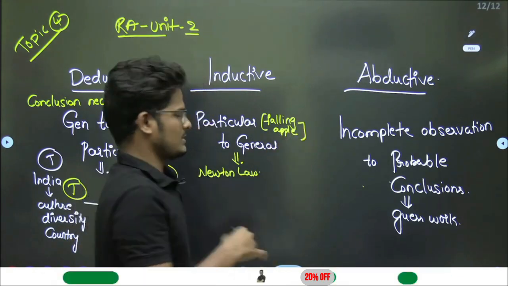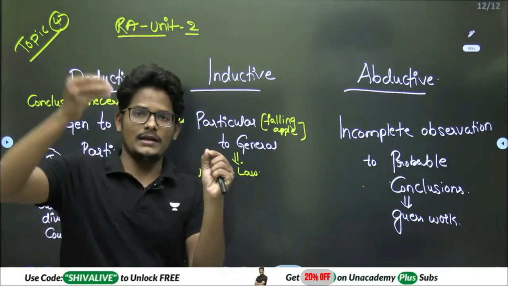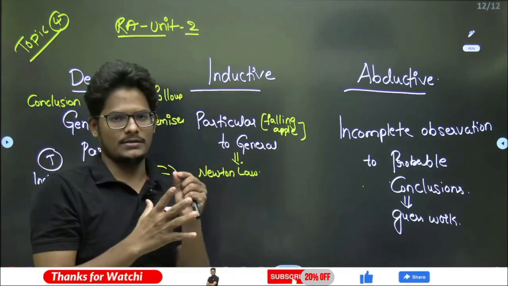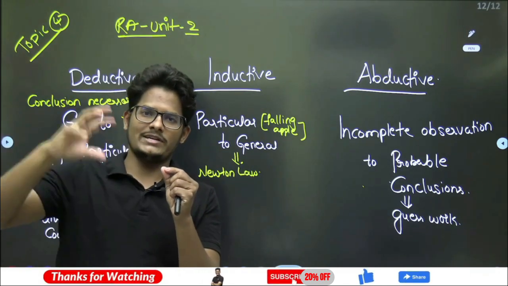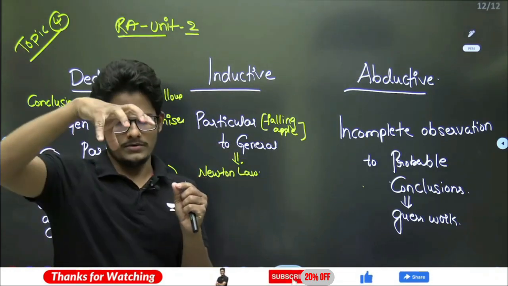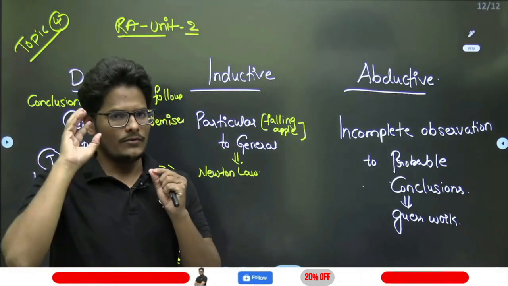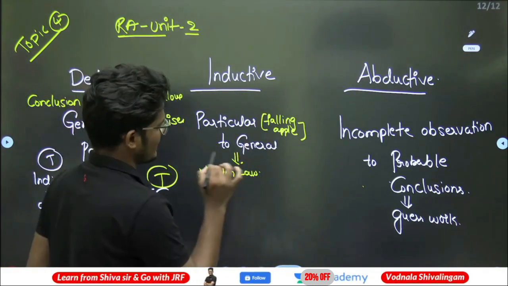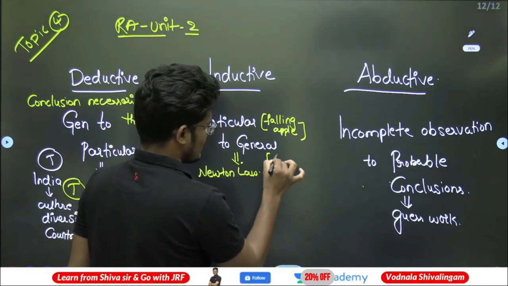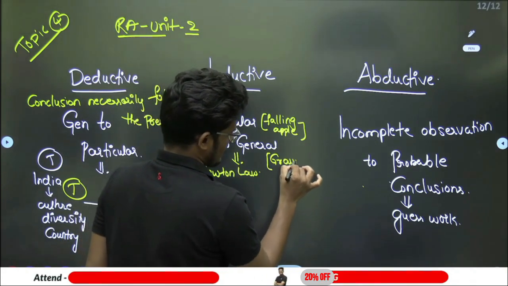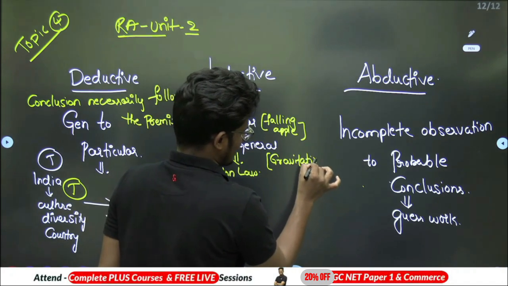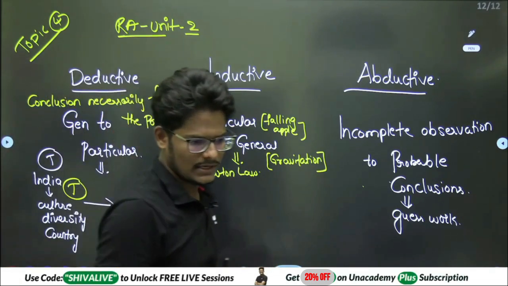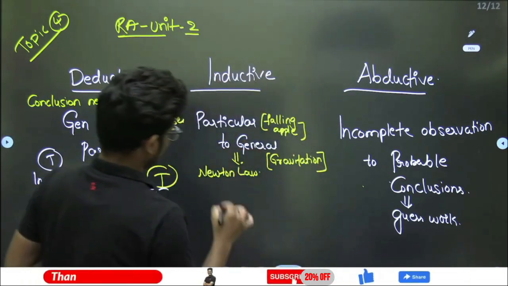then he analyzed and conducted various experiments. He analyzed why the apple fell down on the earth, and if any other object other than the apple is thrown like this, whether it falls on the land or not. From there he started analysis from a particular situation. Then he arrived at a general conclusion, that is the gravitational theory. There is a gravitation to the earth. Whenever something falls, the earth will automatically attract it.